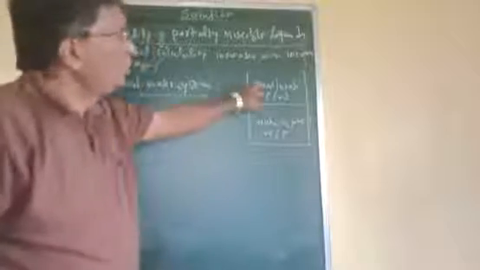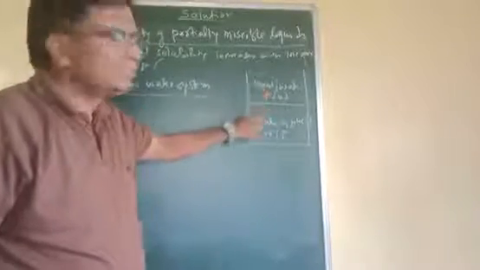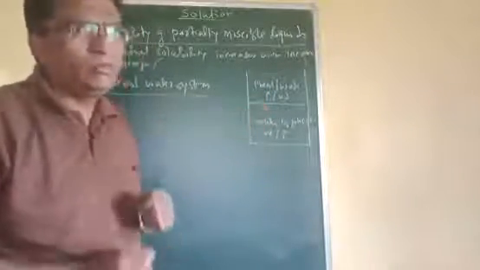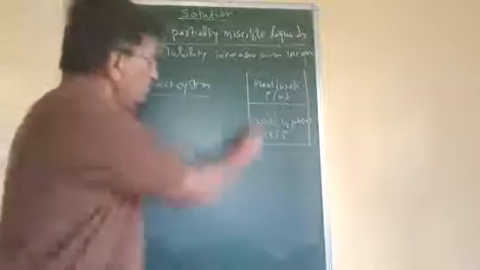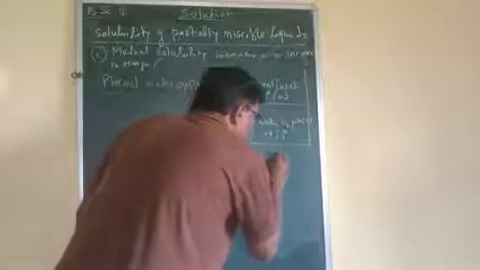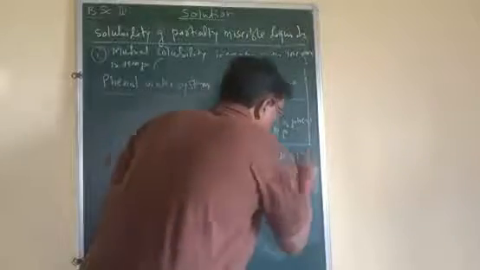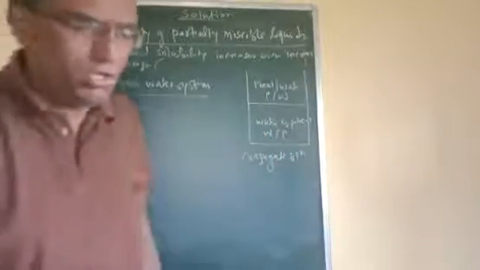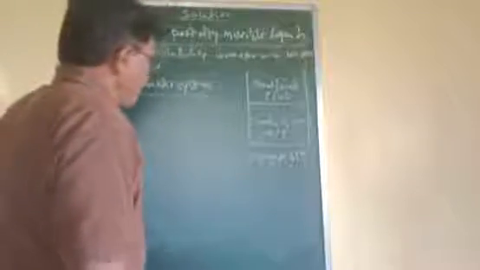That means two saturated solutions remain in equilibrium with each other. These two solutions are called conjugate solutions.